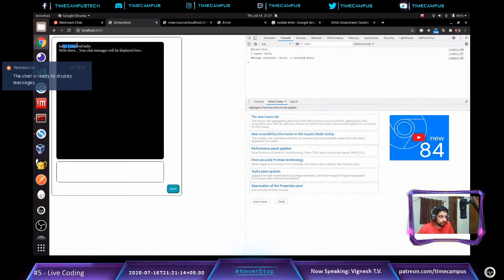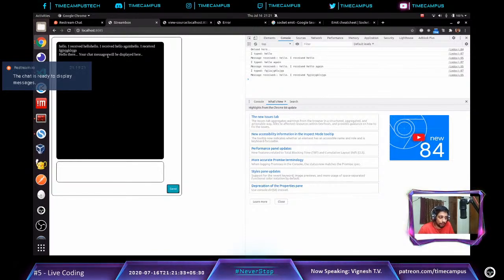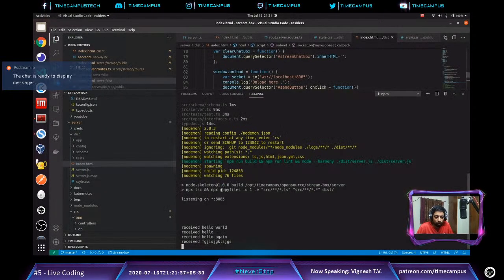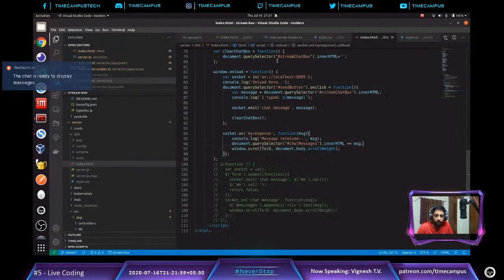If you notice, the message sent by the server is actually printed out here. So we typed something, hello again. Let's say I type hello again, and I got the message again in the chat box. Basically, if we type anything, the server is going to respond back with a message, I received FGS. So let's add a bit of styling to make this look a bit more prominent.